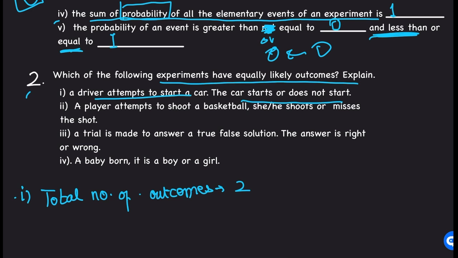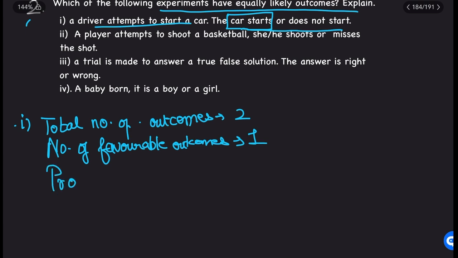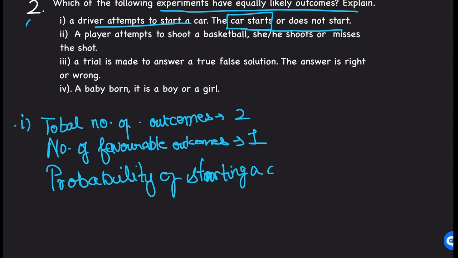Number of favorable outcomes, if you want the car to start, is 1. So the probability of starting a car will be number of favorable outcomes upon total number of outcomes, that is 1 by 2.